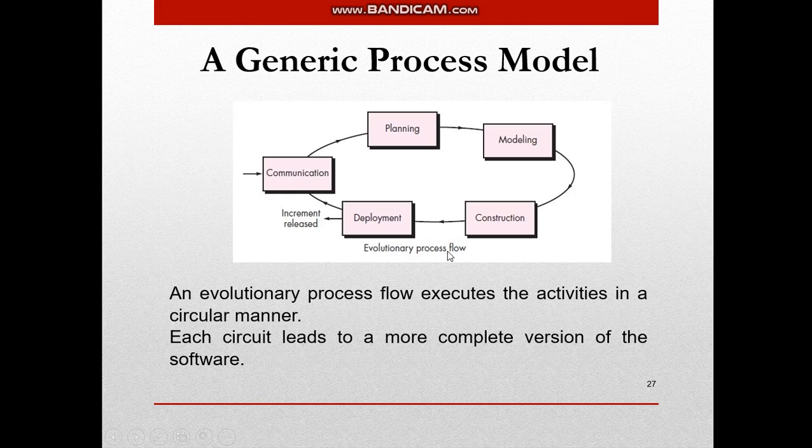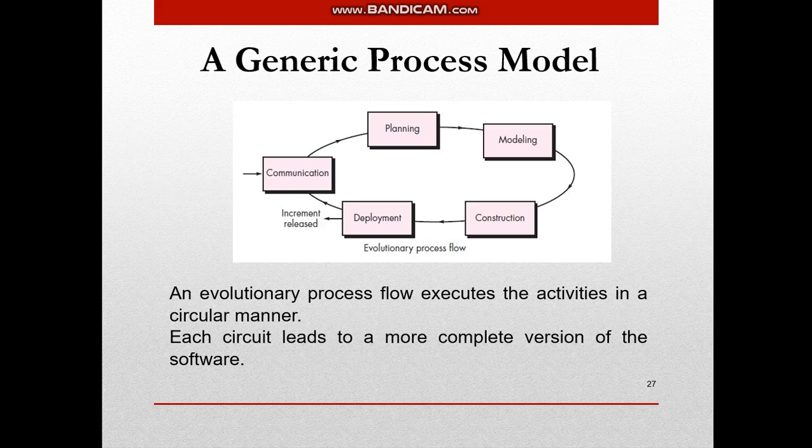Now, next is evolutionary process models. Now, in this, what happens? See, communication, फिर planning, फिर modeling, construction, deployment, and then again communication. Now, last slide I said deployment के बाद communication is rarely possible because there are few applications which are only built for once. For such applications, after deployment, there is no communication. But there are few applications, for example, अपना Facebook लो, WhatsApp लो, these applications are such जो even हम deploy करें, even we put it at the end user's usage, there has to be something updated going on every other time for better and better features and facilities.